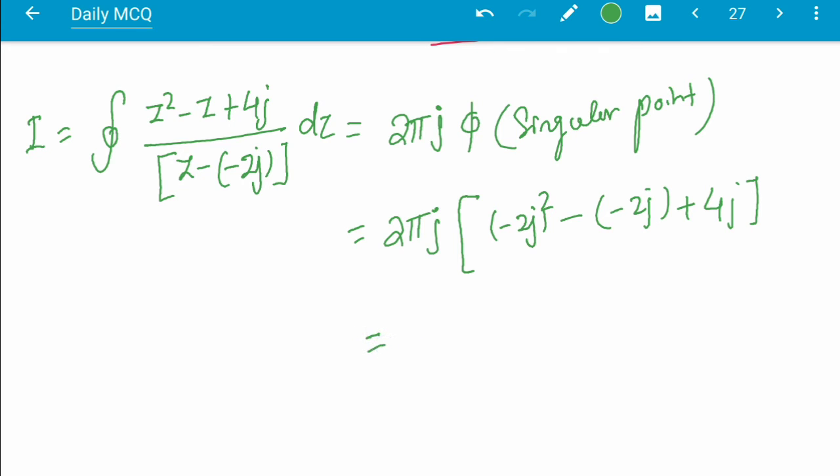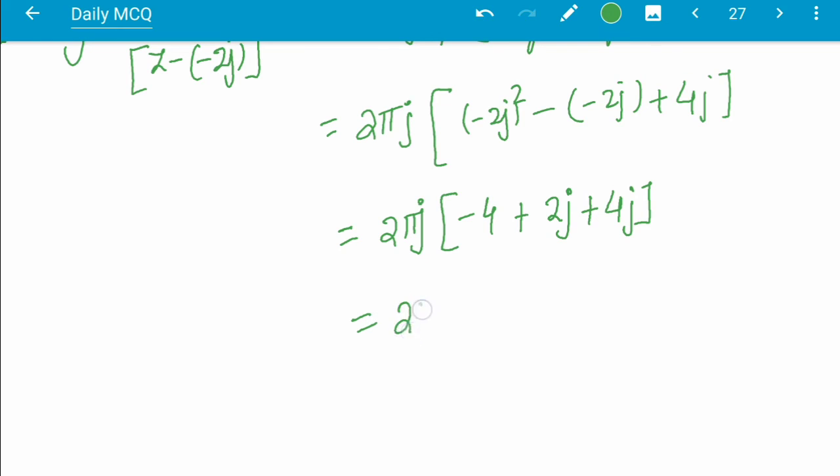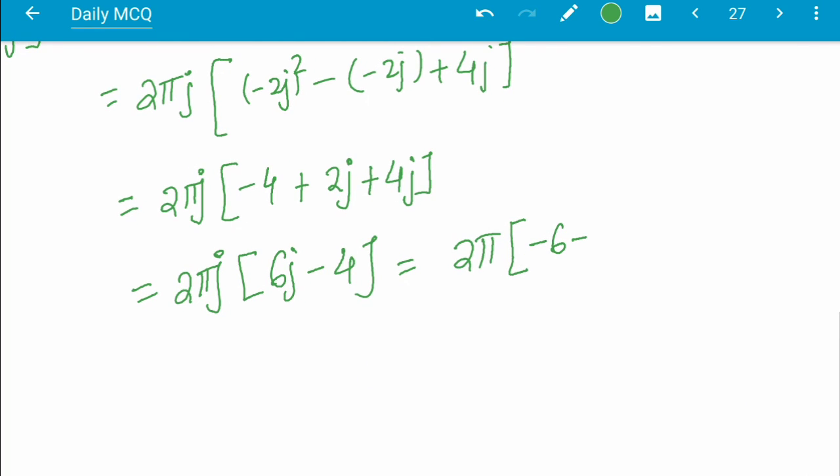So this is equal to 2 pi j into (minus 4 plus 2j plus 4j), and this is equal to 2 pi j into (6j minus 4), which is equal to 2 pi into (minus 6 minus 4j).